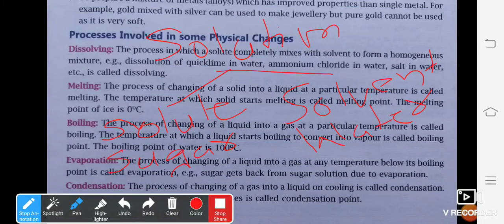If you have seen the local soda vendors, they have a gas cylinder on their vehicle and they put water in the bottle and put that bottle in the nozzle of the cylinder and pass gas through it. The gas which they pass through it is carbon dioxide. Because when carbon dioxide passes through water, it gets converted into an acid called carbonic acid, which is commonly referred to by us as soda. So soda is nothing but a solution of carbon dioxide in water. So here carbon dioxide is your solute and water is the solvent.